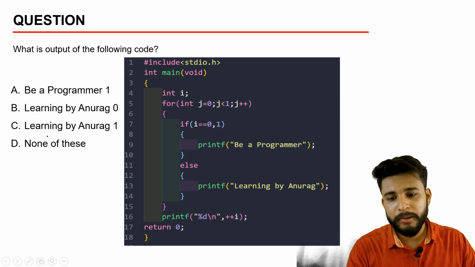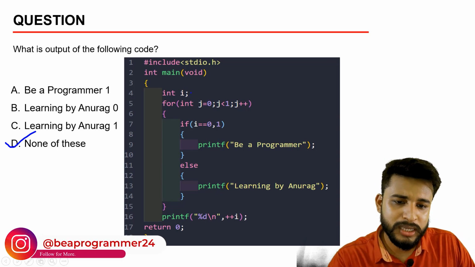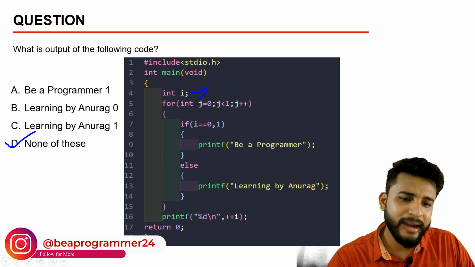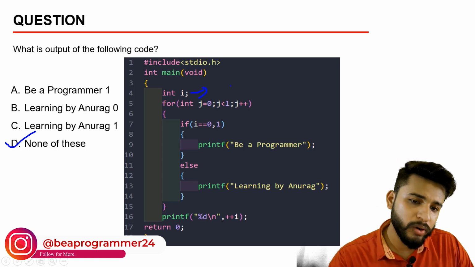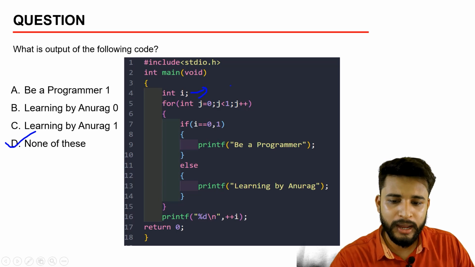So which option will be the correct option? That will be none of these, because this i will take a garbage value, and it can be 255, it can be 0, it can be 122, it can be anything. I have shown it here practically. So let's see what will be the next question.